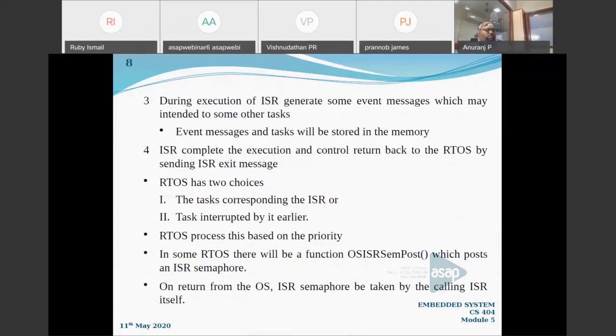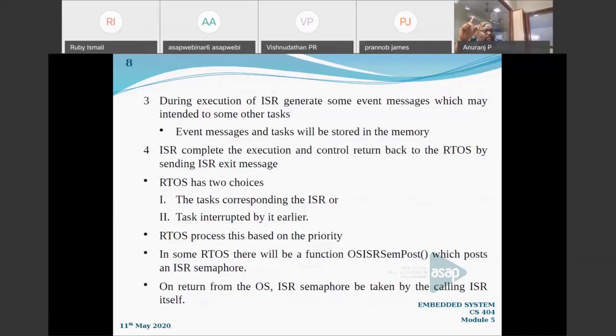It means what? The intermediate task, or the task that has to be executed, whose event has come in the ISR, or it will execute the task which was interrupted at first. When the ISR comes, there will be an interrupt.